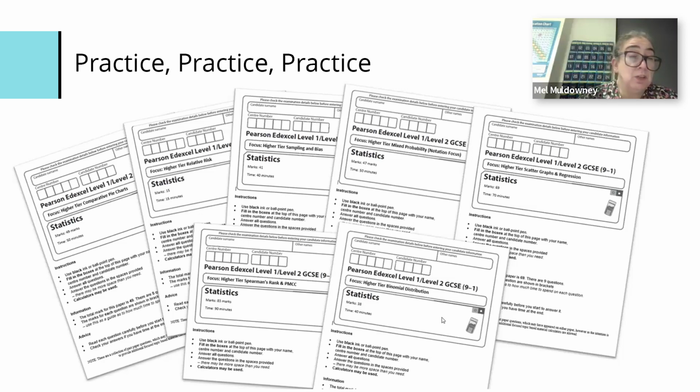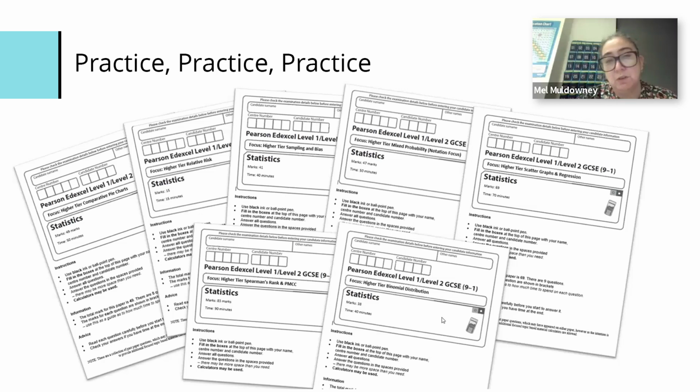You can choose to use them in your teaching. You can choose to set them as homework. You can do them in a class. Just use them, because we just need to get more practice material in front of students. And hopefully I've saved you some time from having to go hunting for topic materials for those areas that are just higher tier only.